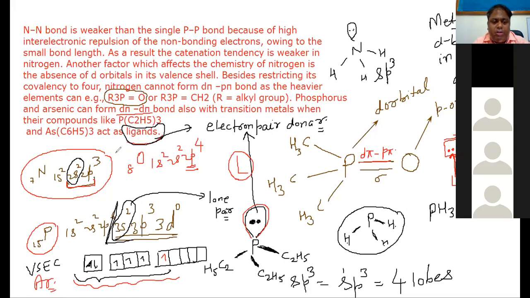We don't talk about d pi bonding of any elements below arsenic, because as you go down, metallic property increases. So a metal generally does not form a ligand with another metal. But arsenic is metalloidic in nature. Phosphorus is completely non-metal, and nitrogen is also a non-metal. So this was the concept of d pi bonding. Let us go to the textbook and see what is next.